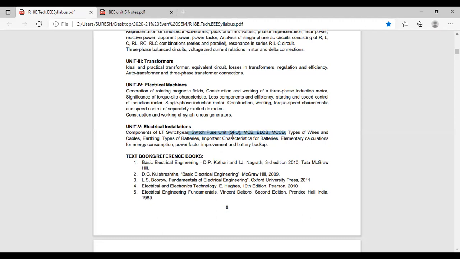Suppose let us take 5 ampere is the maximum current in your house. So that fuse is capable of withstanding 5 ampere. Suppose if beyond 5 ampere current flows in the fuse, what will happen? Blast. That copper wire will melt.